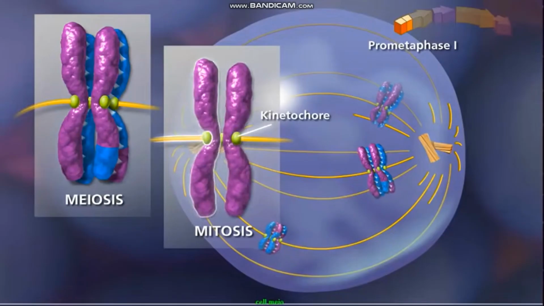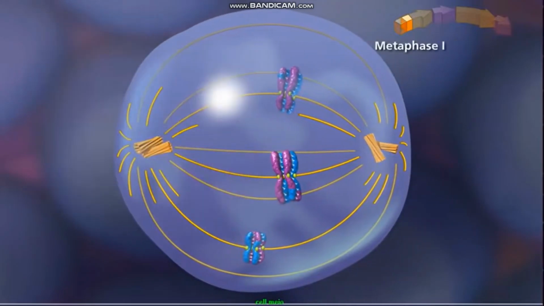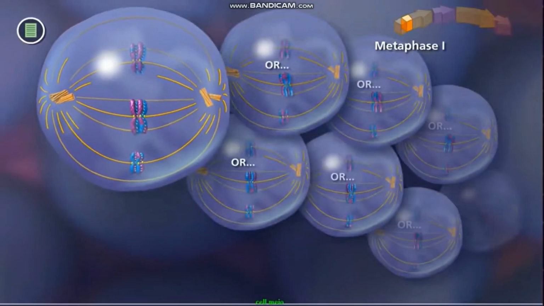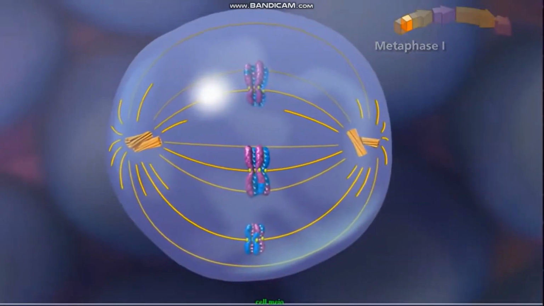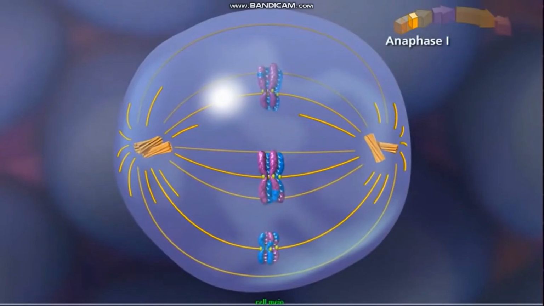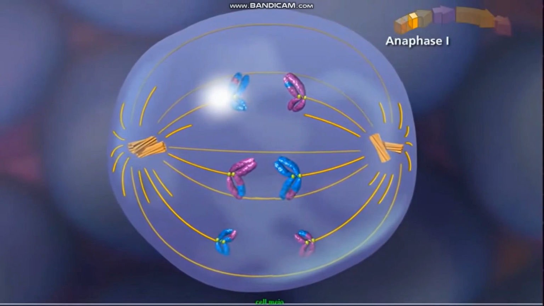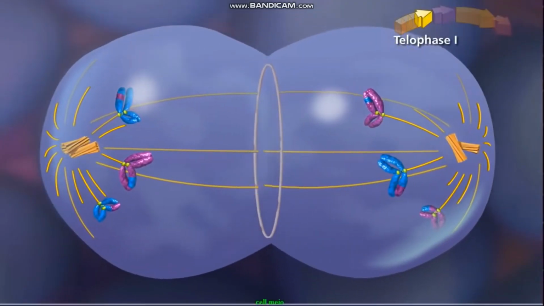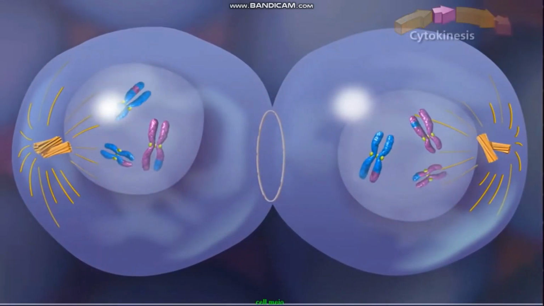The fibers originate from opposite poles. During metaphase 1, bivalents randomly align along the metaphase plate. Due to independent assortment, this alignment is random and adds to genetic diversity. In anaphase 1, the homologous chromosomes separate and move toward opposite poles. Meiosis 1 ends with telophase 1, when the chromosomes decondense and the nuclear envelope reforms.